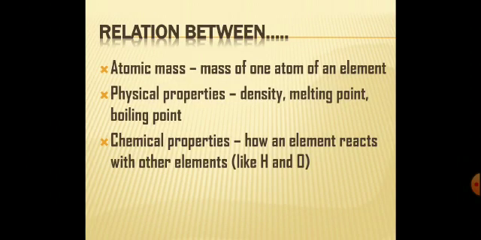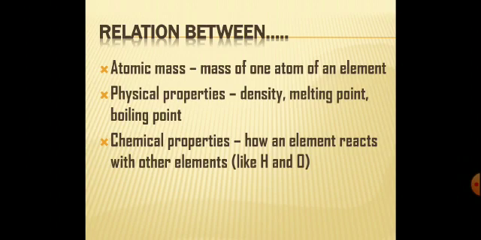Let's go back to Mendeleev's time. Imagine we are in 1869. At the time, only 63 elements were discovered. Mendeleev was looking at the relation between atomic mass of elements and their physical and chemical property. Let's discuss all the three one by one.